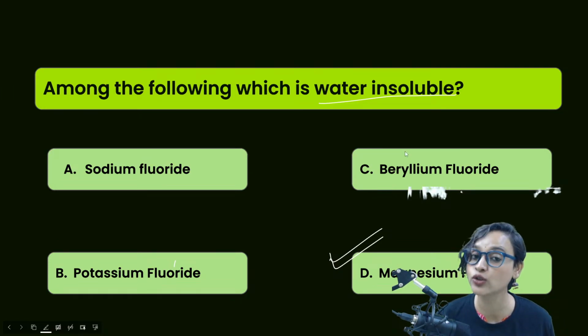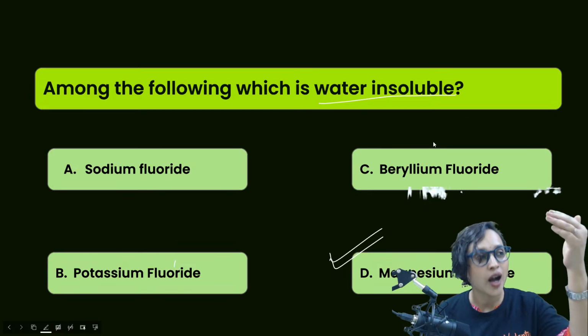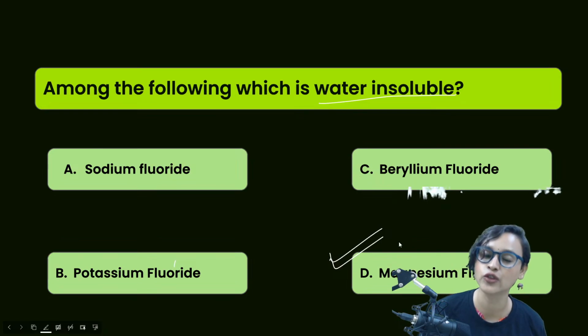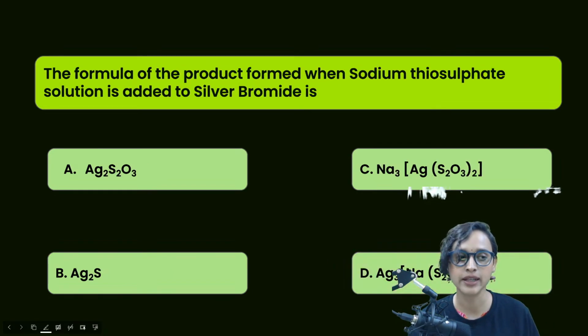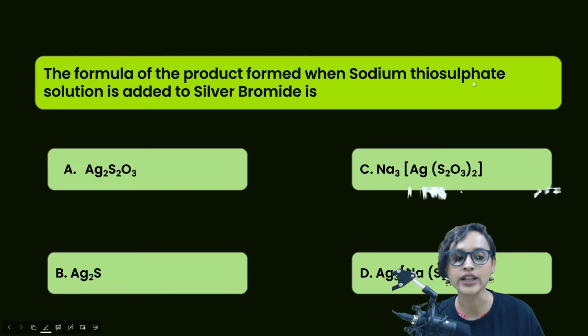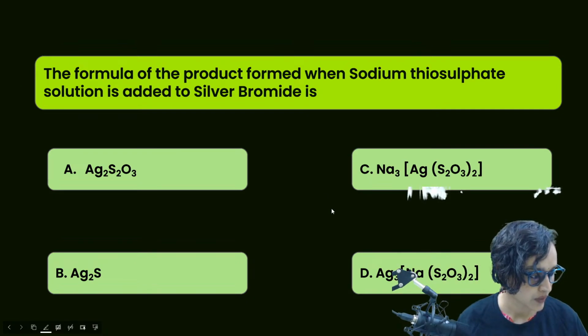Very good. Beryllium fluoride is the only one in group 2 that is actually soluble. Apart from it, calcium fluoride is also sparingly soluble, but magnesium fluoride is insoluble. We know this. Very good. Amazing. Moving on. The formula of the product formed when sodium thiosulfate solution is added to silver bromide is. What do you think is the answer, guys?